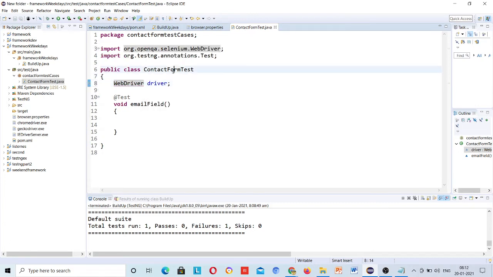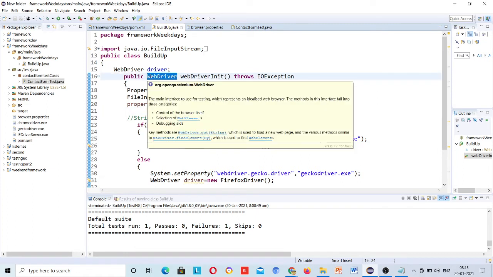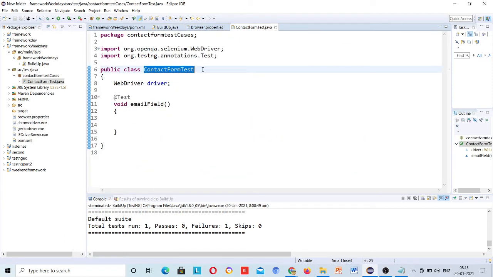this class will extend, performing inheritance to get all these properties. I hope you understand this, because this has all the browser driver information. So extends contact form test. Just import this.